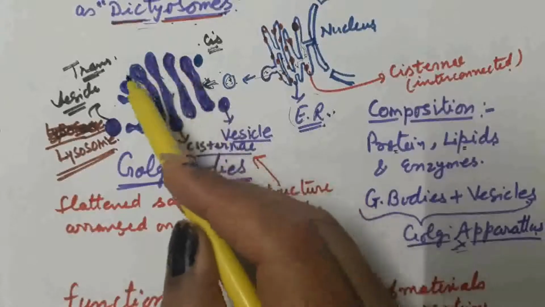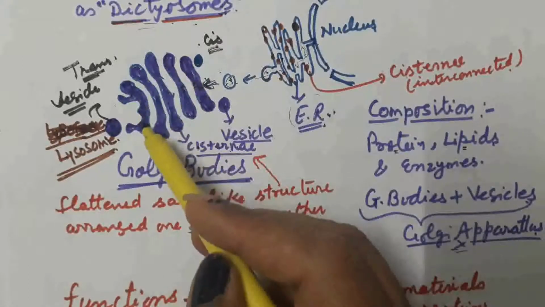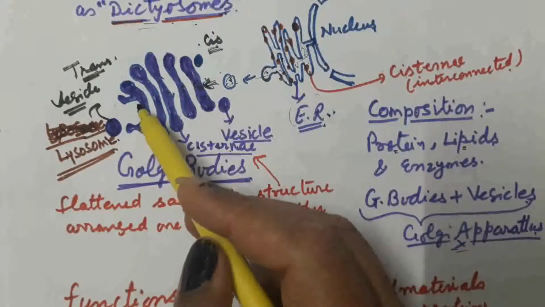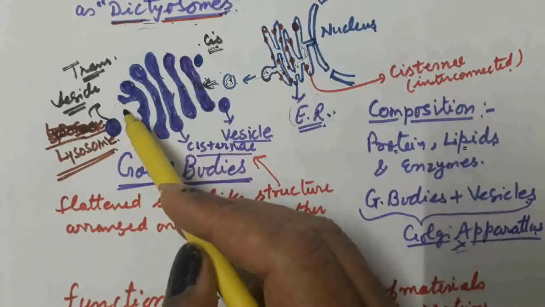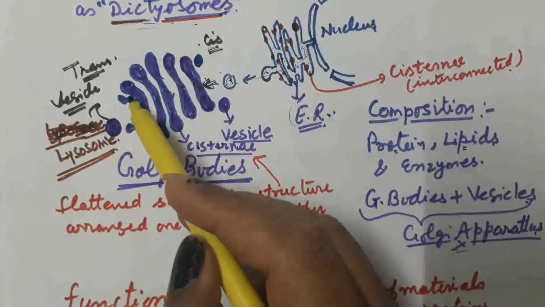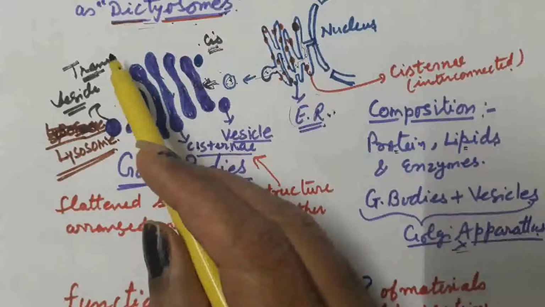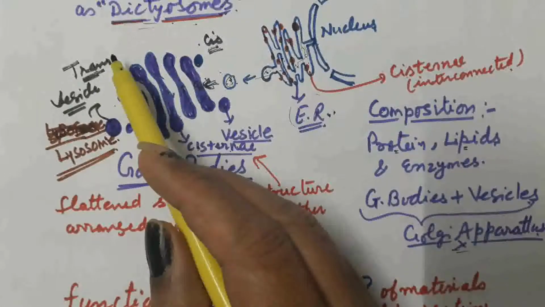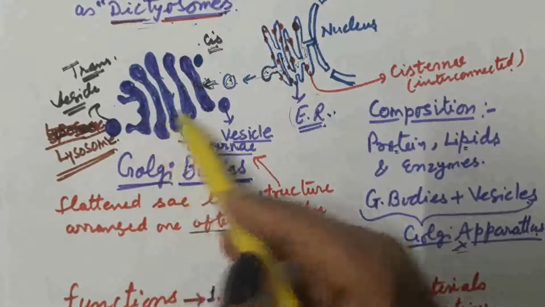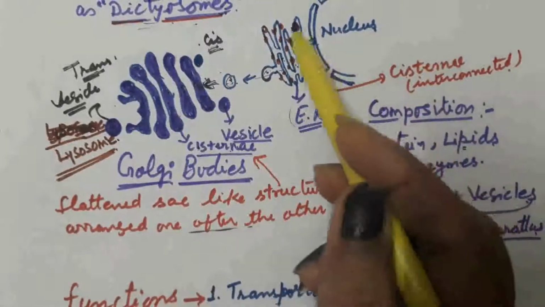In case of Golgi bodies or cisternae, the materials are released where they are utilized. The materials are synthesized by the endoplasmic reticulum.